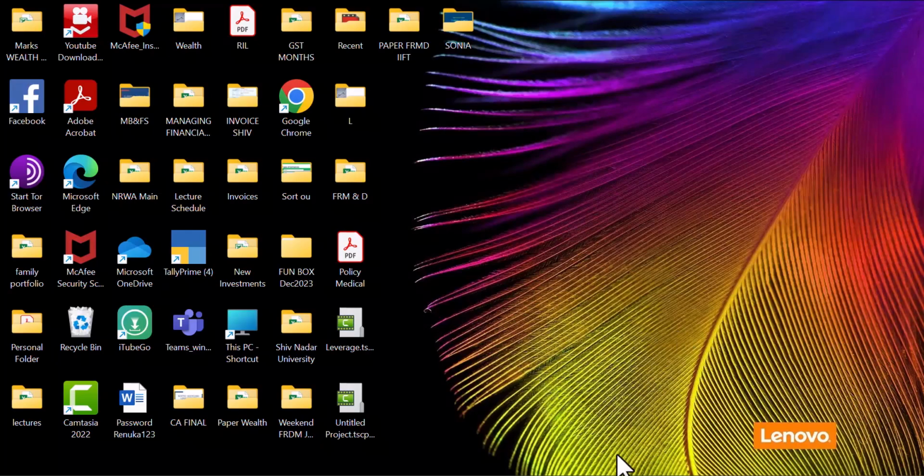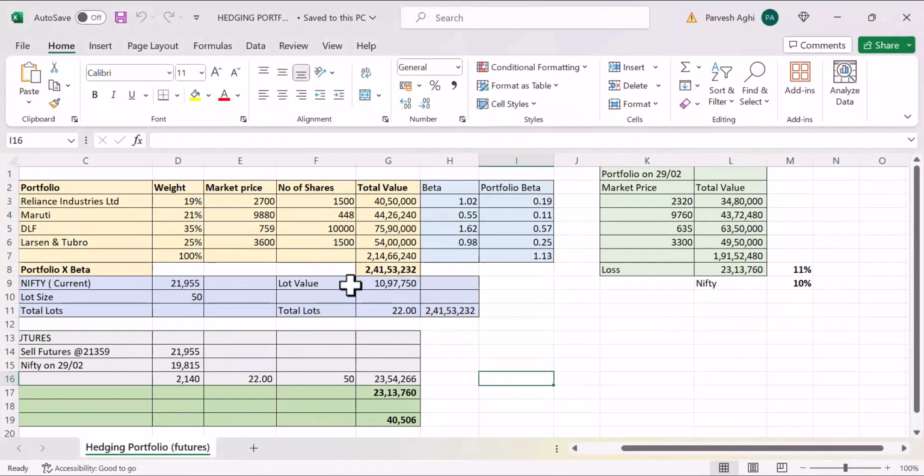Okay. So just to look at this question again, what I have done is I have added one more stock. We have Reliance in the portfolio, we have Maruti, we have DLF, and we have Larsen and Toubro. So this is the weightage of the portfolio we have, and the market price is 2,700 for Reliance currently, 9,880 for Maruti, DLF 759, and Larsen Toubro 3,600. So these are the numbers of shares you hold, and that means 40 lakhs in Reliance, Maruti 44 lakhs, 75 lakhs, 90,000 in DLF.